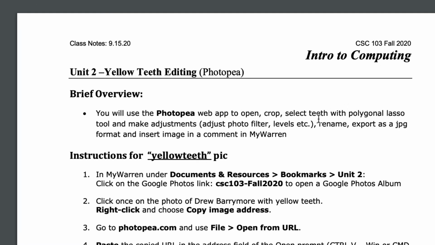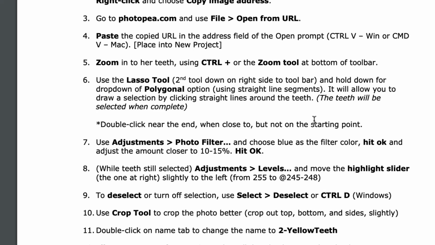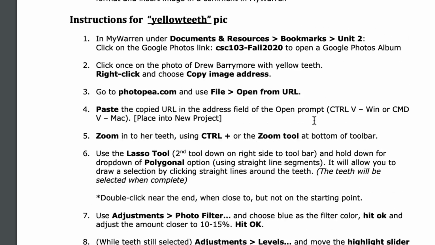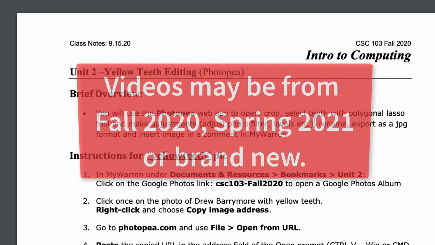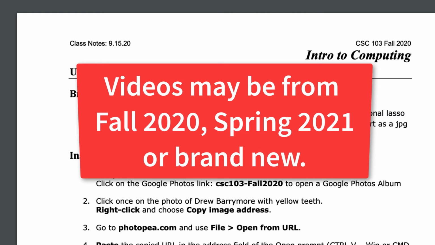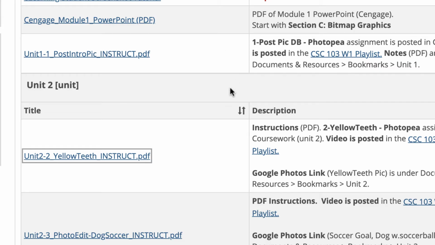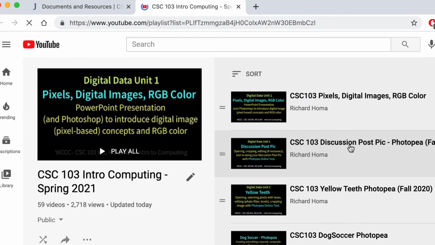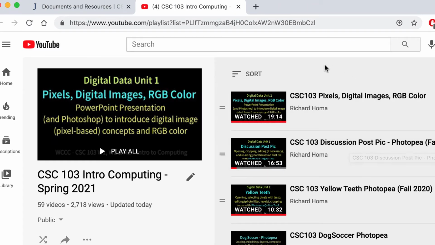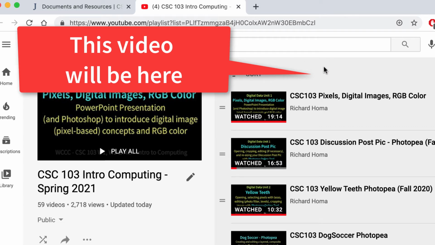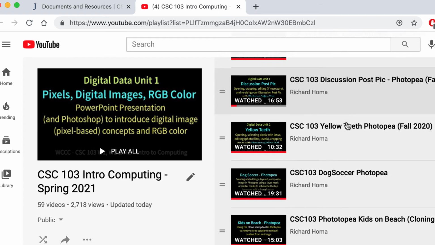But notice this is for fall 2020, but this is what they'll look like, so they won't be a whole lot different. Like I said, I'm going to be using videos a lot from fall 2020 because I took a lot of time to record them, so hopefully I can reuse them again or just make some edits to them. But you'll have instructions that you can look at in PDF format, and then you'll go here and then you'll go to the playlist, and I'll click on this. Now I didn't update the playlist yet, and it'll look something like this. Now, the intro video that I'm recording right now is going to be first. There'll be like 1 or 2 videos before this, and a lot of these from fall 2020 we'll use again.